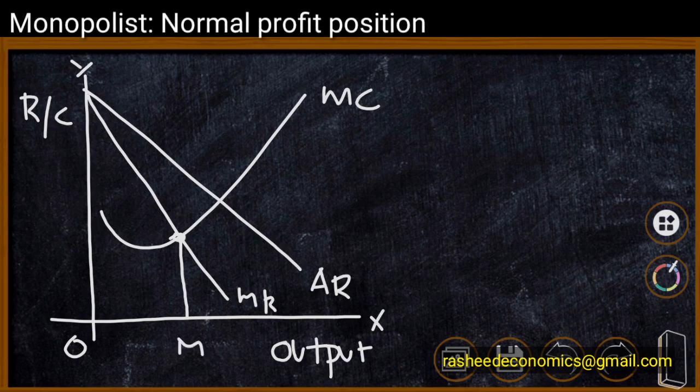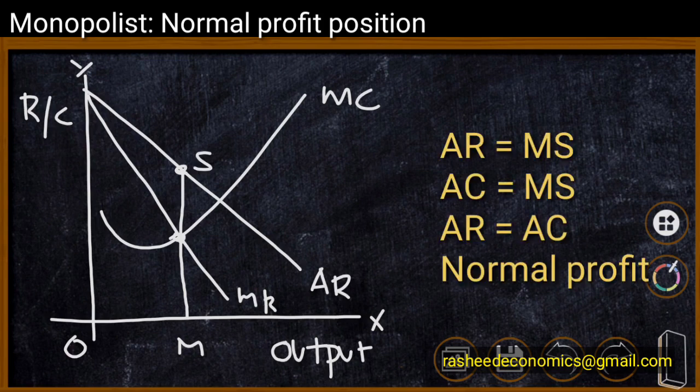The equilibrium conditions are the same. Here OM output is produced and we have MS as average revenue. In case of normal profit, this MS average revenue must be equal to average cost. Therefore, we need to identify an average cost curve which is downward sloping but tangent to point S, where the average revenue and average cost are equal.